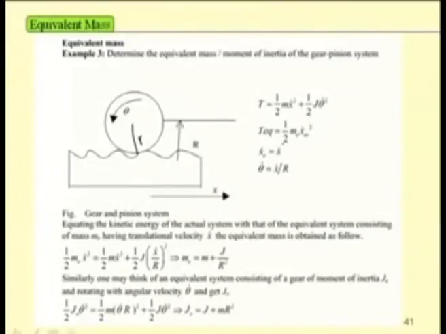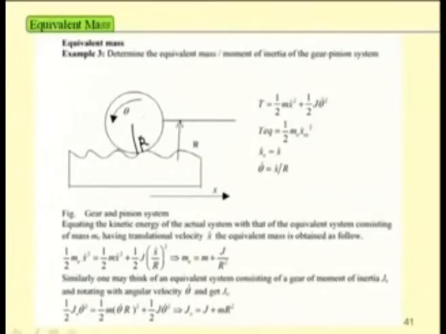At the pitch point the velocity is the same. So, R theta dot equal to x dot, or theta dot equal to x dot by R.